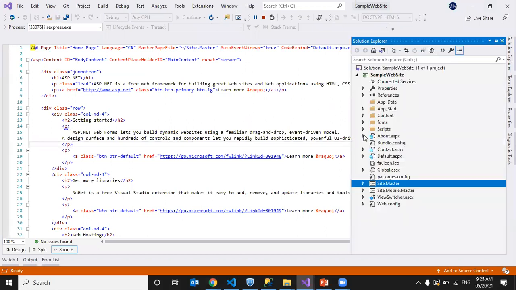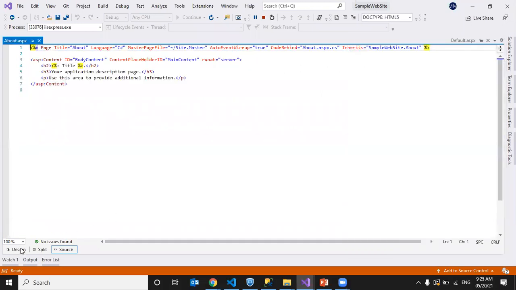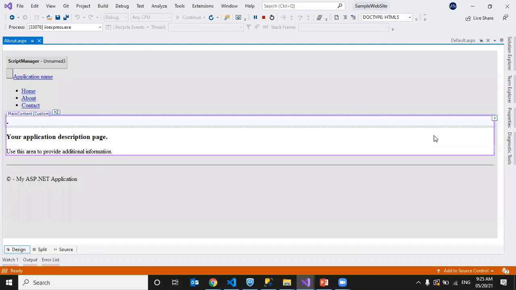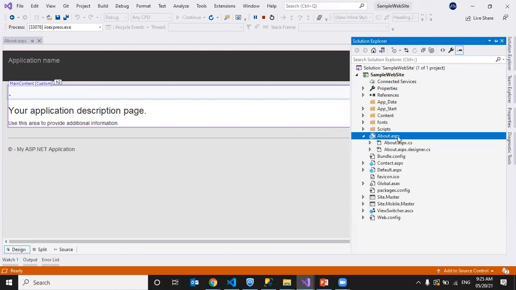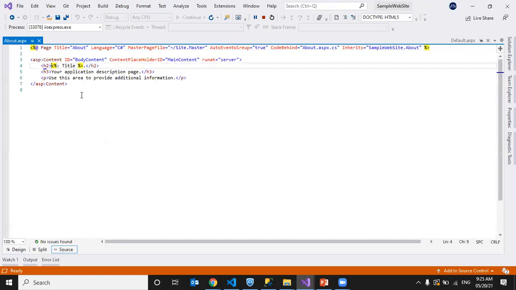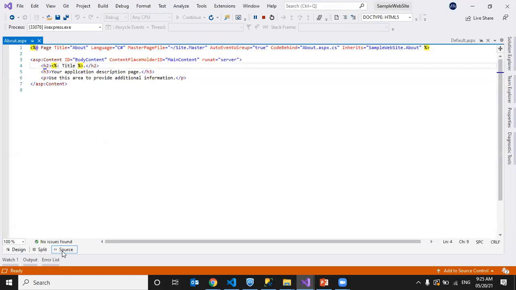So we talk about the code behind technique, right? This is the ASPX about us page, about us.aspx, an active server page, which runs on any platform. If you see here, we have design, code and source. Whatever controls we design here, that HTML code will be visible in source.